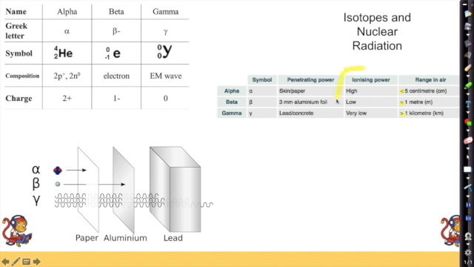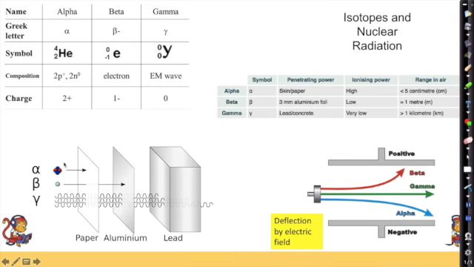Now, ionising power is about stripping electrons, the power to strip electrons from atoms. And alpha radiation, because it's got a positive +2 charge, is really highly ionising. So that's very dangerous if you were to get it on the inside of you, as it would keep on stripping electrons from your DNA, and that could cause cancers. Our beta radiation is also ionising, but not quite as much as alpha radiation, because it also has an electrical charge. But our gamma radiation doesn't have much ionising power, it's very low, but of course it's still dangerous because gamma radiation passes straight through us.